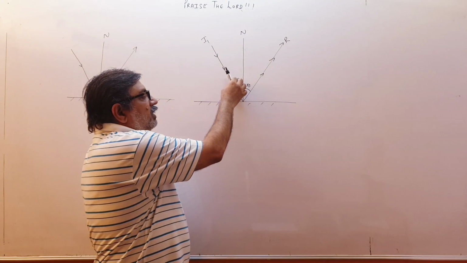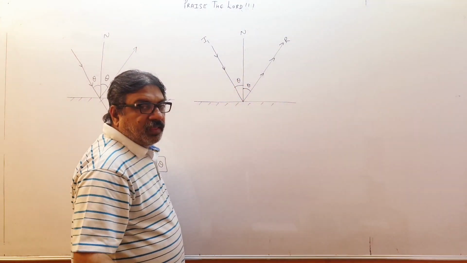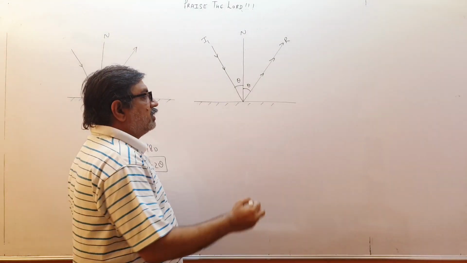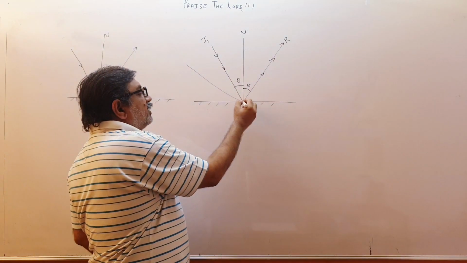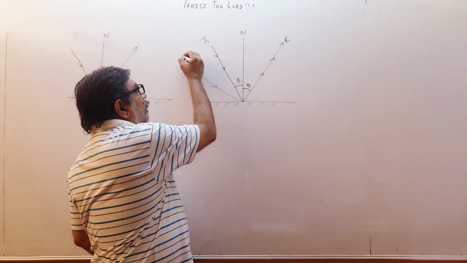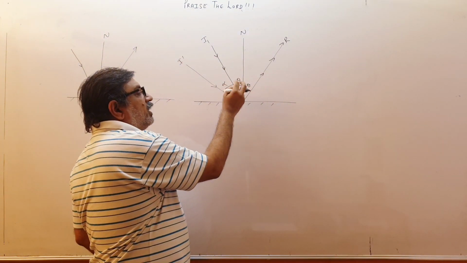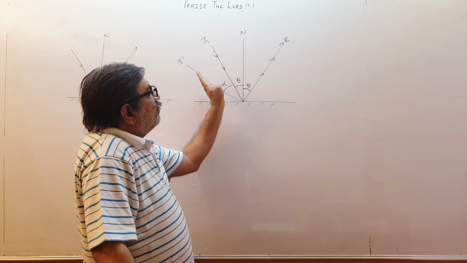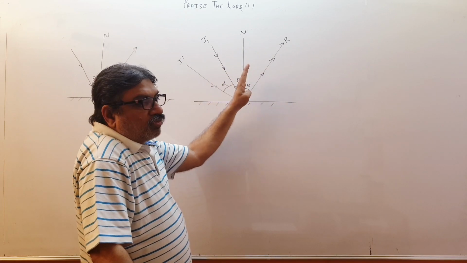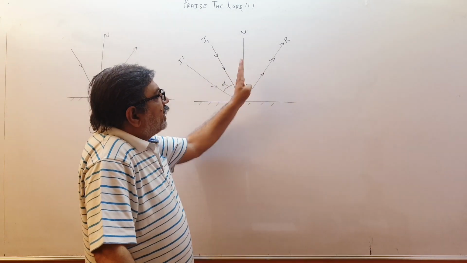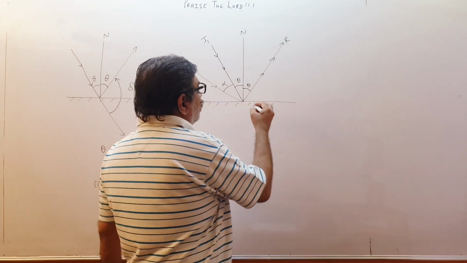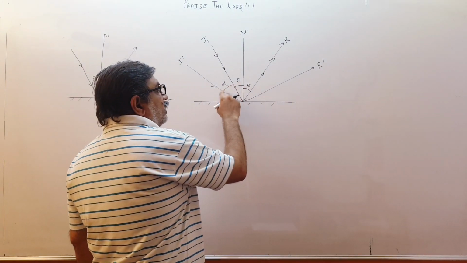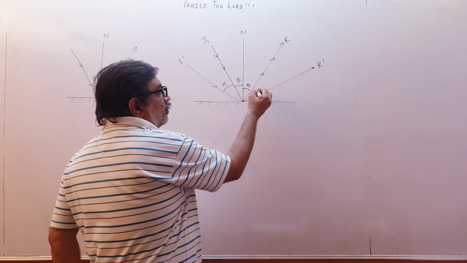If the incident light deviates by an angle alpha, suppose the incident light comes like this now, I dash, so it has shifted by how much angle? Alpha angle. So now what is the angle between normal and incident ray? Theta plus alpha, total angle. So what will be the angle between normal and reflected ray? That also will be theta plus alpha. This is the new reflected ray. Theta plus alpha, so here theta plus alpha also, so this will be how much alpha?